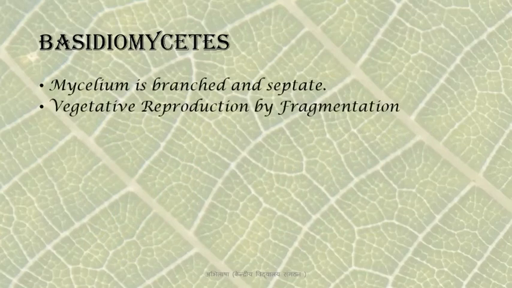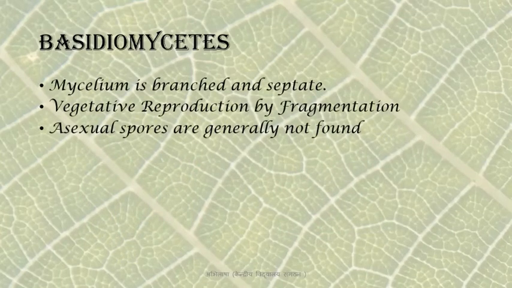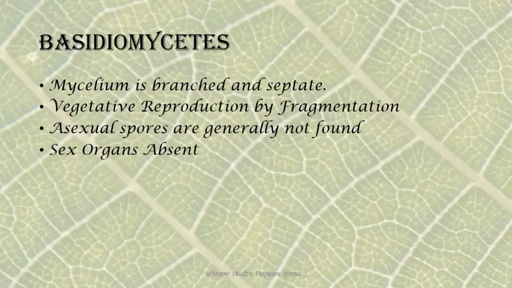These are some other key features of this group. The mycelium is branched and septate. Vegetative reproduction is by fragmentation. Asexual spores are generally not found in this class. The sex organs are absent. Antheridium and archegonium are not present even though this is an advanced group.